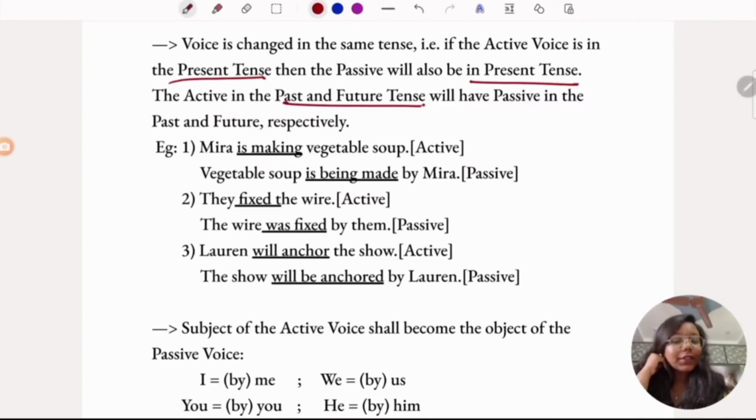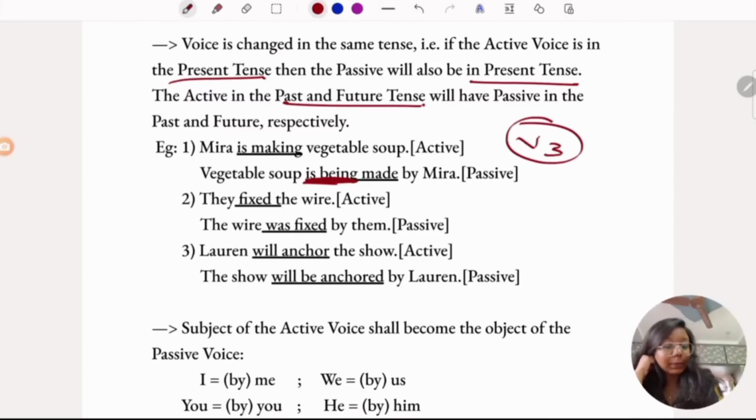Meera is making vegetable soup. Active voice. When you convert it to passive, vegetable soup is being made by Meera. So if you observe here, the verb is just converting into V3 form, but the tense is still the same. It's still in present tense.